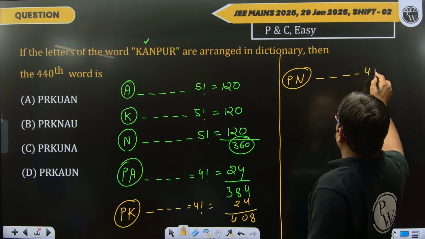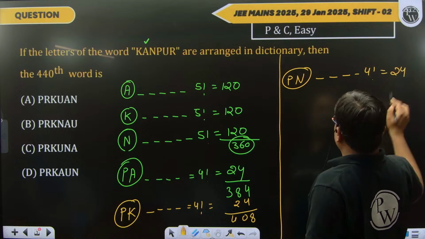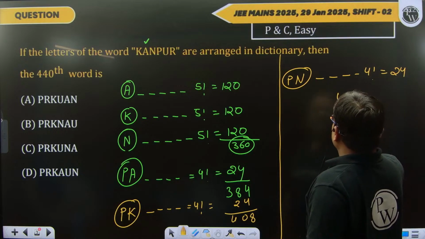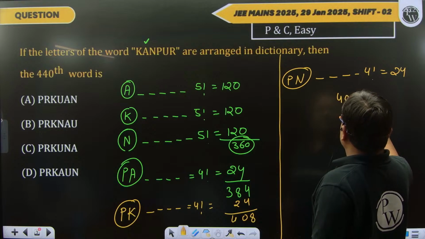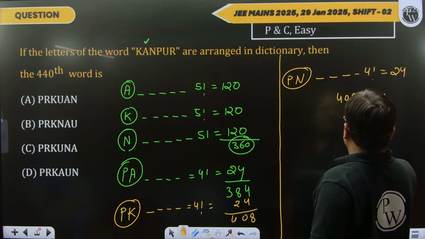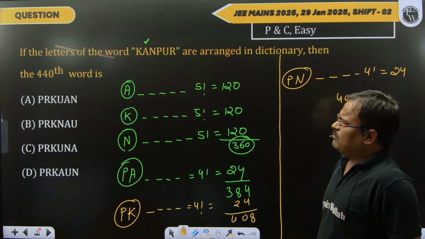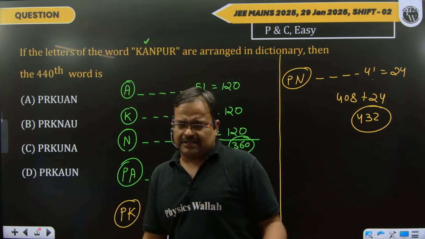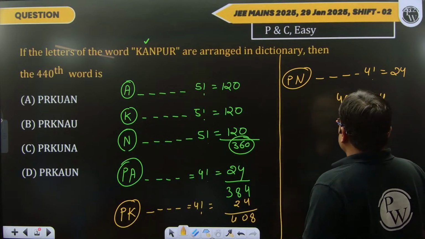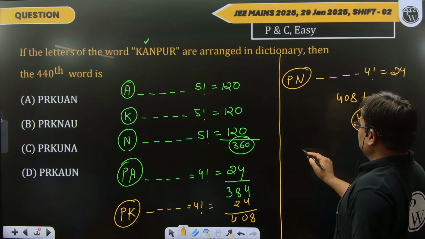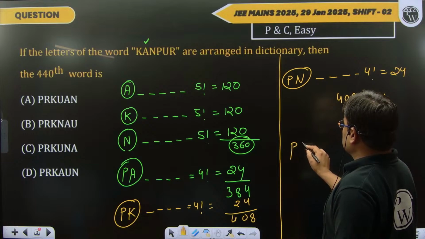This is again 4 factorial. This is again 24 words. So again we add 408 plus 24, and we get 432 words. Now the position we want is 440. Okay.